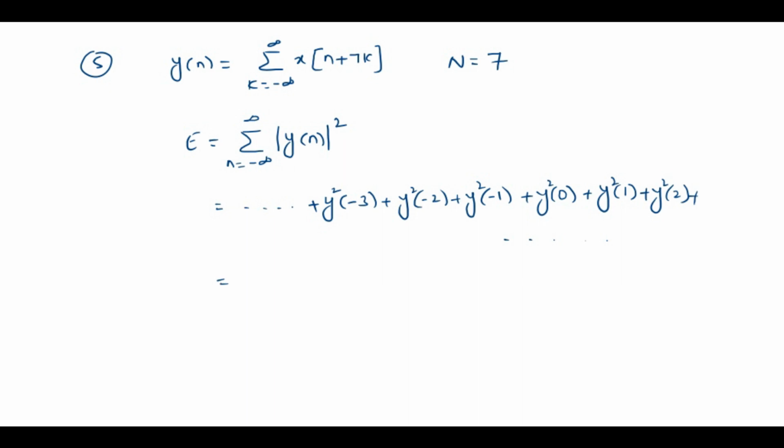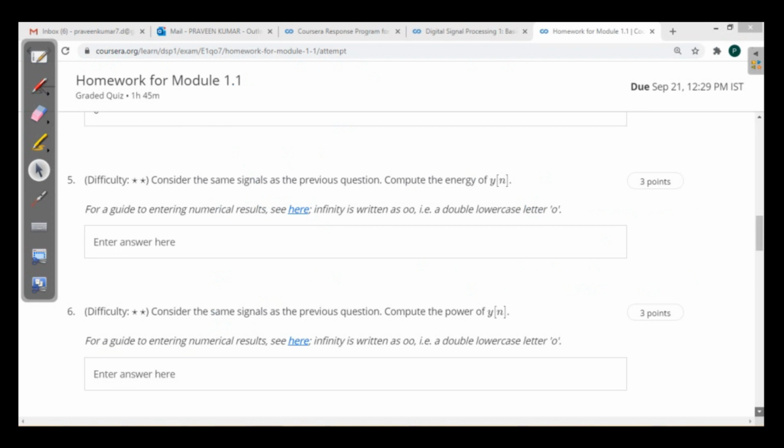So when you are substituting these values, 1 plus 4 plus 9 plus 0, 0, plus again 1 plus 4 plus 9 plus so on. When you are adding all these infinitely many values, the result is infinity. So the energy of the signal y of n is simply infinity. When you are typing here, you need to type two lowercase letters o, which is equivalent to infinity.